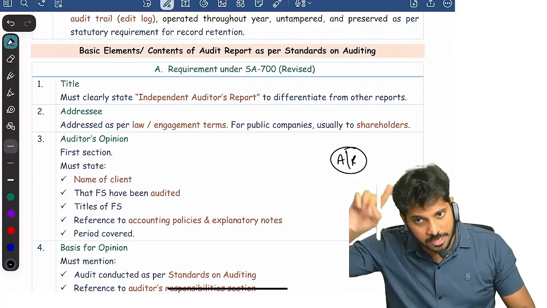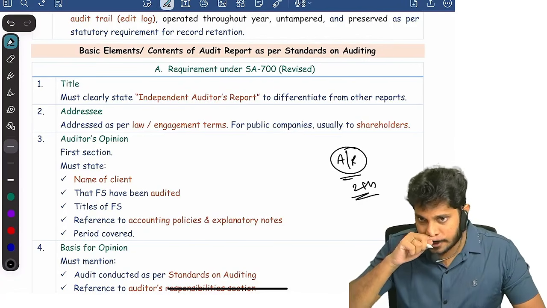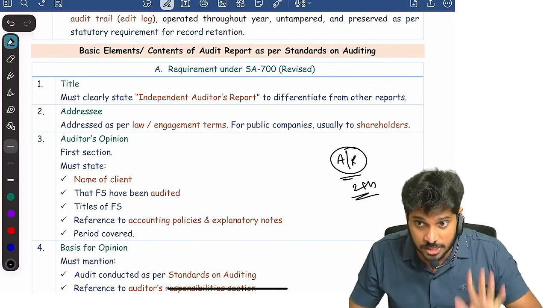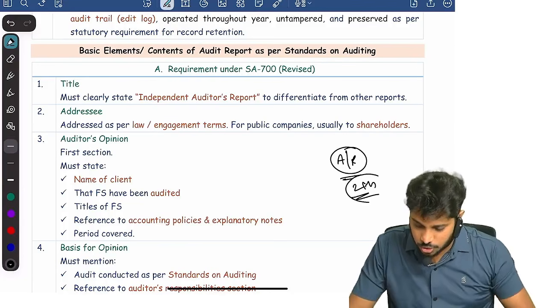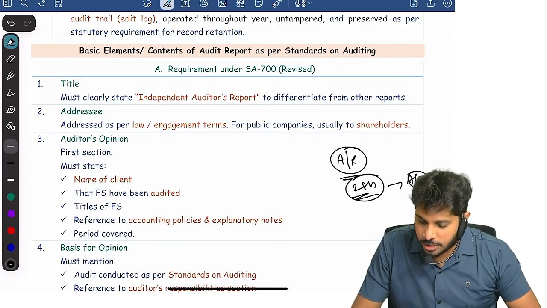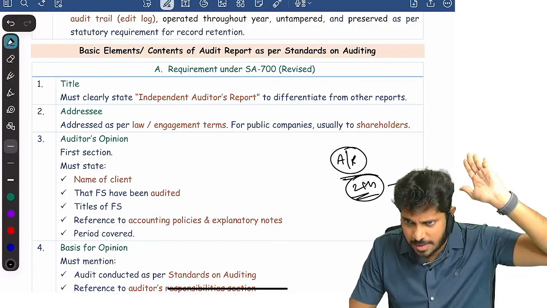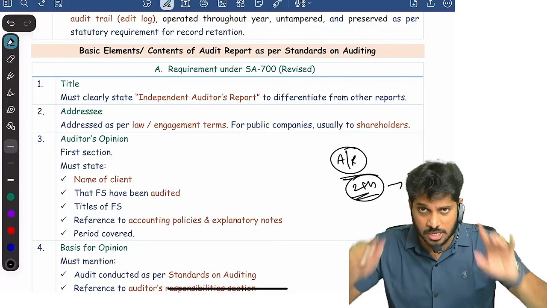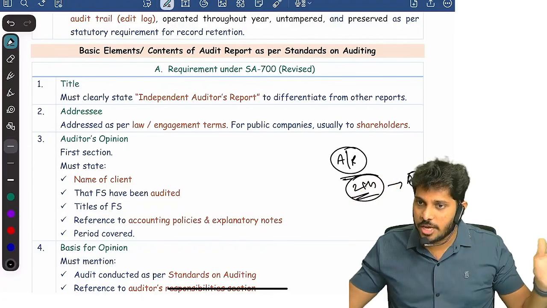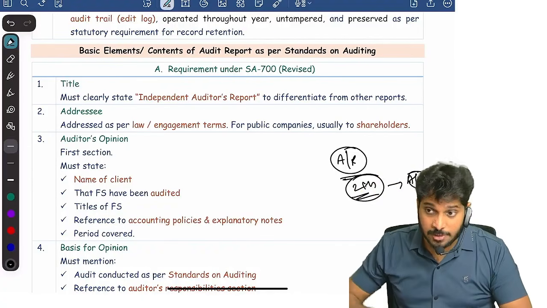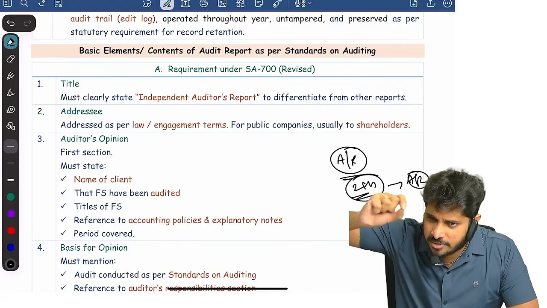So you better watch that marathon, where the audit report topic is discussed for 2 hours for CA Inter students, which includes CARO. I am telling you, including CARO. Anyhow, you have to watch CARO. Yes or no? So this 2 hours of audit report will be in the CA Inter marathon. My September attempt marathon is there. My May attempt marathon is there. The same marathon you can happily watch. Open it, open the timestamp for audit report, and just listen to that. You will understand. In that, I will also be showing audit reports. If you want to listen, listen to it. Else, whenever I'm showing an audit report, you can skip it.